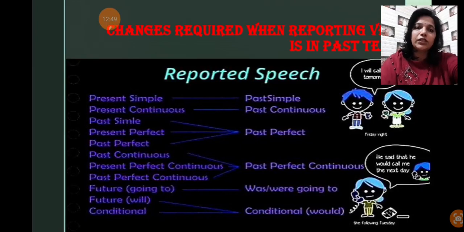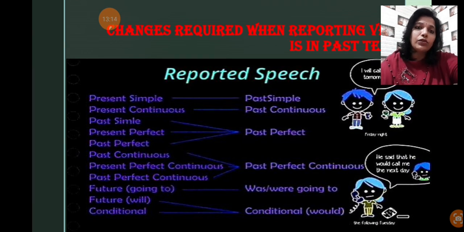Past perfect continuous will change into past perfect continuous, present perfect will change into past perfect, and past perfect itself will be the same. There will be no change. We can simply say that there will be no change. In the same way, in past perfect also there is no change, but we have mentioned that three kinds of sentences will be in past perfect, and three kinds of sentences will be in past perfect continuous. So that way, to make us clear, to make this understood, we are studying in a different way.